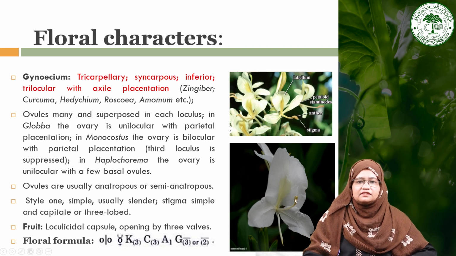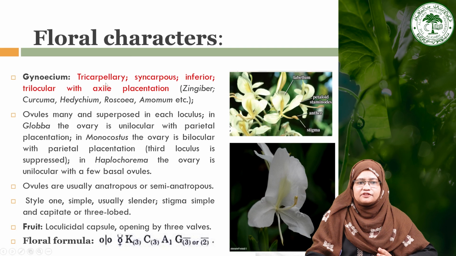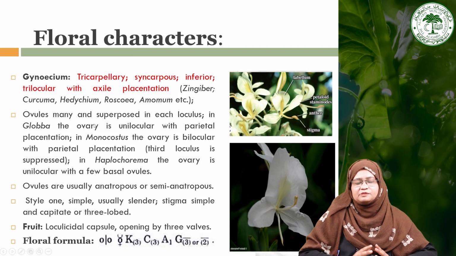So here you can see this is the stigma which is capitate in nature, but there is also variation in the placentation. In general, there is axile placentation, with ovules many and suspended in each loculus. In Globba, the ovary is only unilocular with parietal placentation.